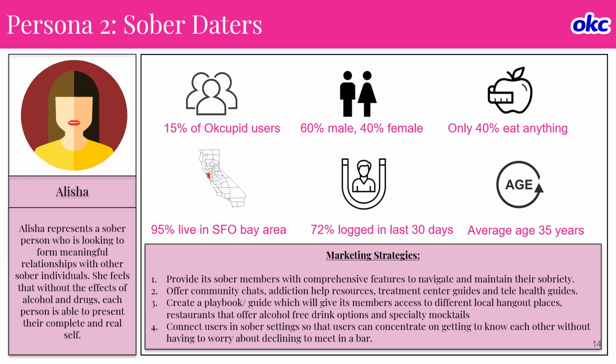So what are the different marketing strategies that we can deploy? First, we can provide sober members with comprehensive features to navigate and maintain their sobriety. Second, we can offer community chat, addiction help resources, treatment center guides, and telehealth guides. And third, we can create a playbook which will give members access to different local hangout places and restaurants that offer alcohol-free drink options and specialty mocktails.